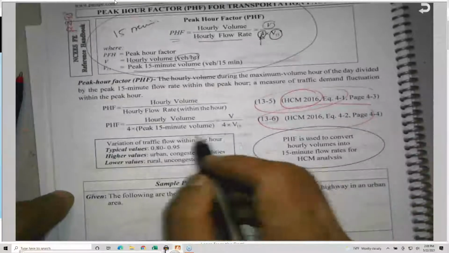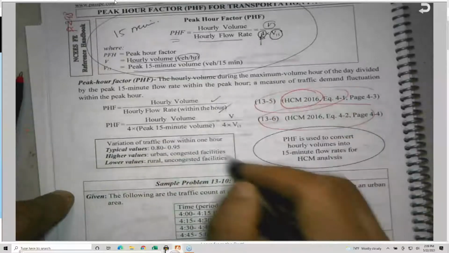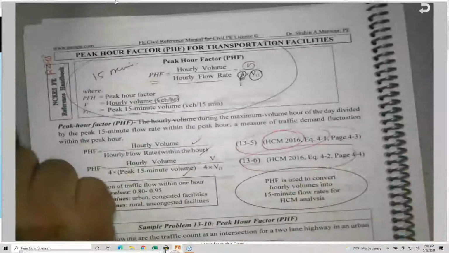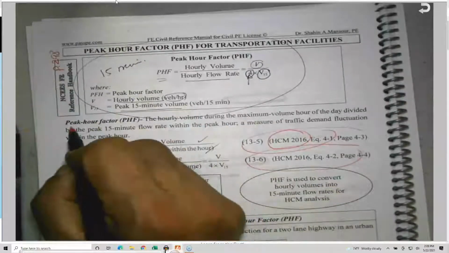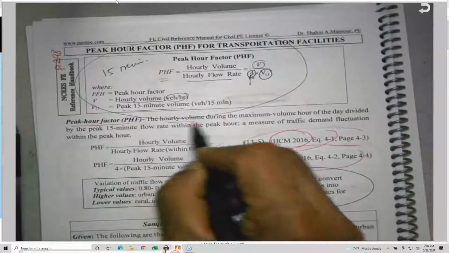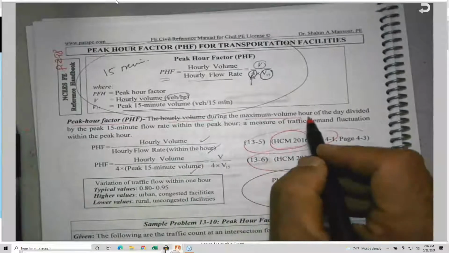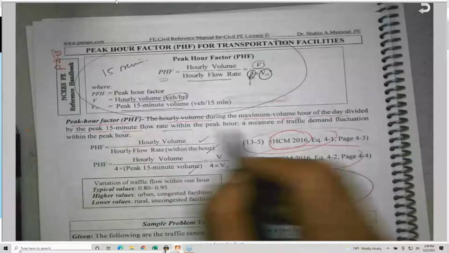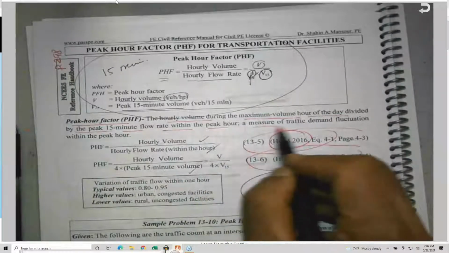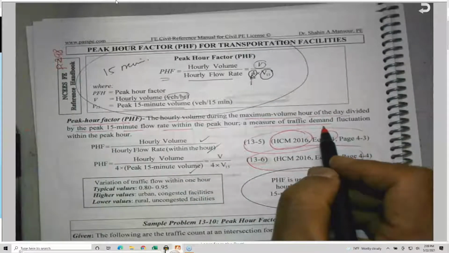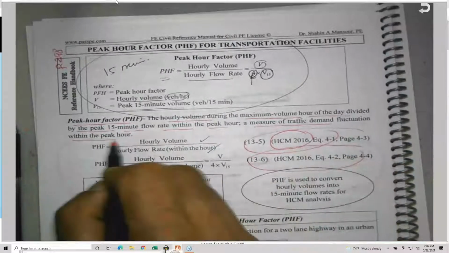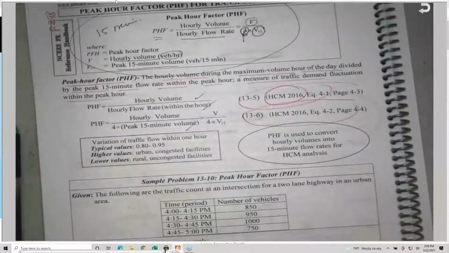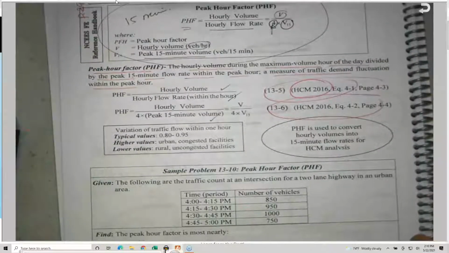To repeat, the peak hour factor is the hourly volume during the maximum volume hour of the day divided by the peak 15-minute flow rate within that hour. It is a measure of traffic demand fluctuation within the hour. We need to see the fluctuation of the traffic flow within the peak hour. Always the peak; we pick the peak hour only.